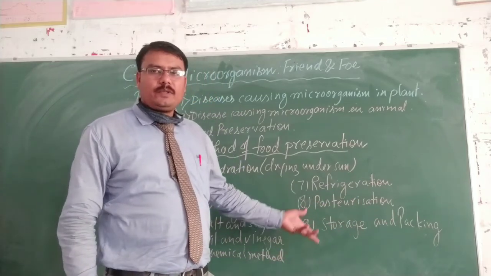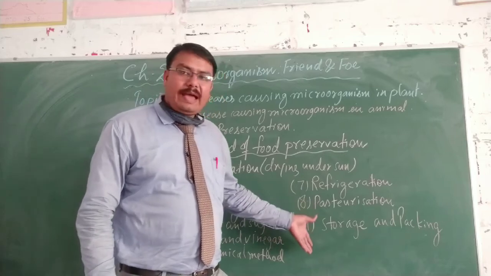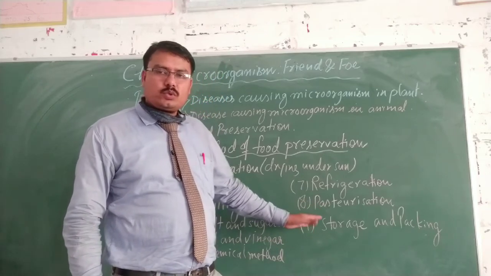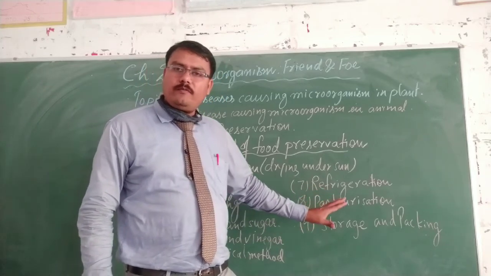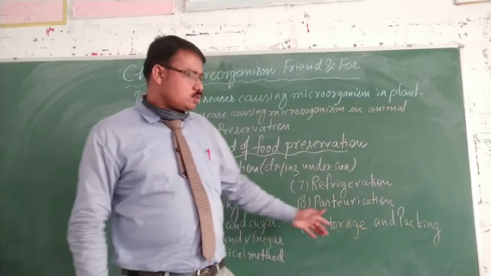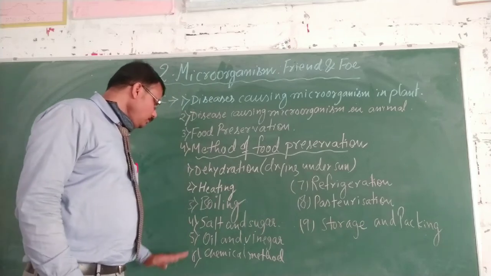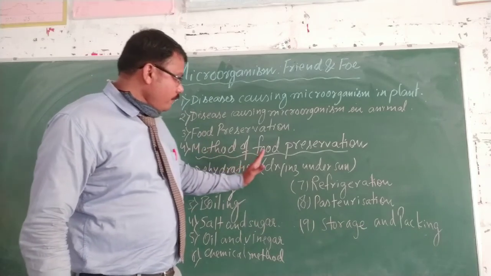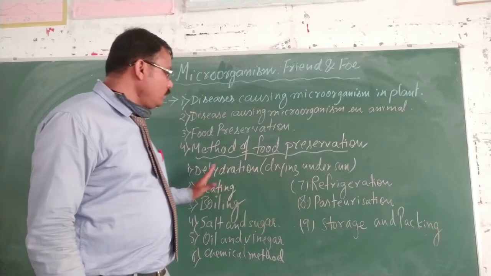So the companies pack them in airtight containers so that there is no scope for microorganisms to come inside and spoil them. So these are the various methods for preservation of food.